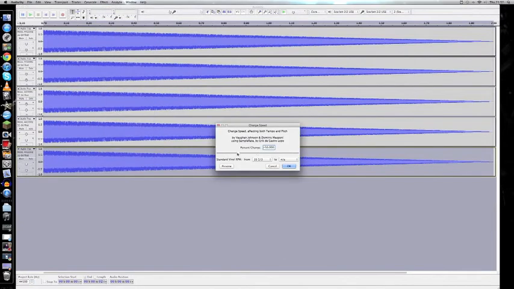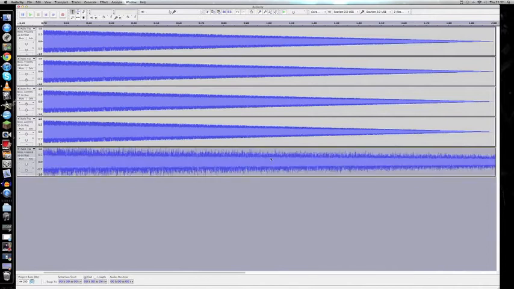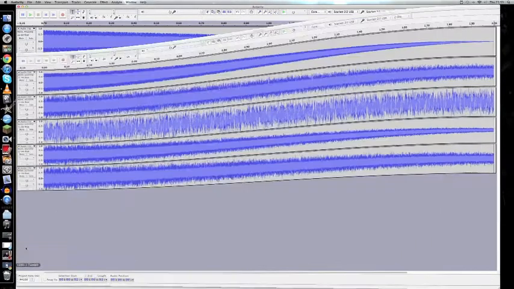Now, the more you slow down the audio, the lower in pitch it's going to become, and depending on what kind of explosion you're going for, depends on how much you want to slow it down. So I went for about 50% on my first one. You do that to all the rest of the tracks and you trim them at the ends to the same length as your original white noise sample, and then when that's done it will come out looking like this.